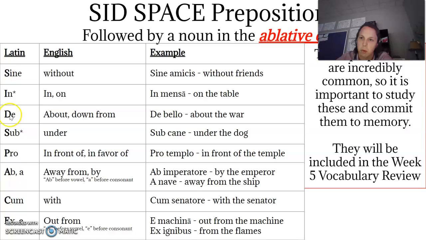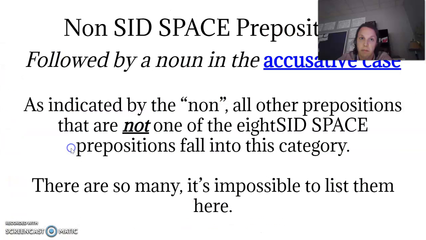These 8 prepositions are important to remember. I will include them in our vocabulary review for this week. If not for anything else outside of that, they're all pretty common and good to know. These prepositions will be followed by a noun in the ablative case. Any one that is not these 8 will have an accusative after it. And that's the major difference here.